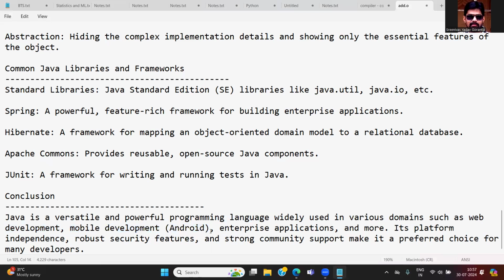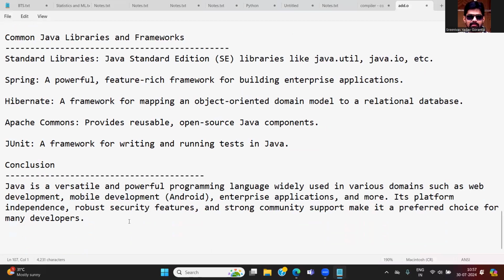High-security mobile applications, Android applications, and enterprise applications can also be built with Java. Its platform independence, robust security features, and strong community support make it a preferred choice for many developers. And Java is open source, no need to pay for it. You can download Java freely and work with it.